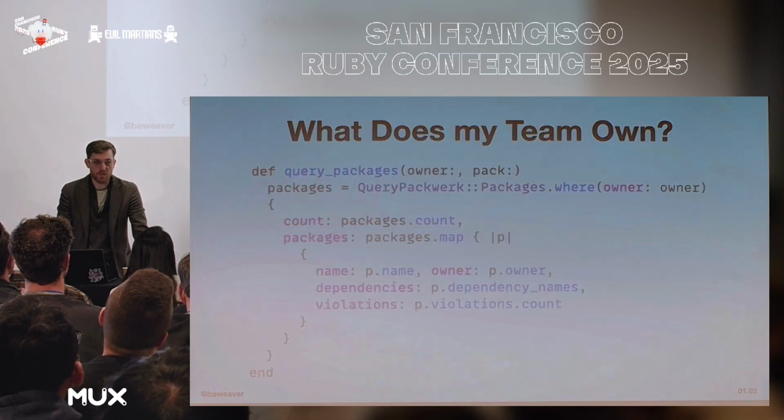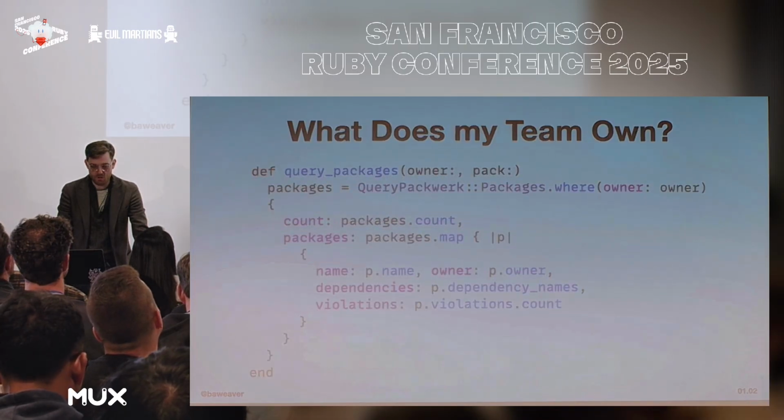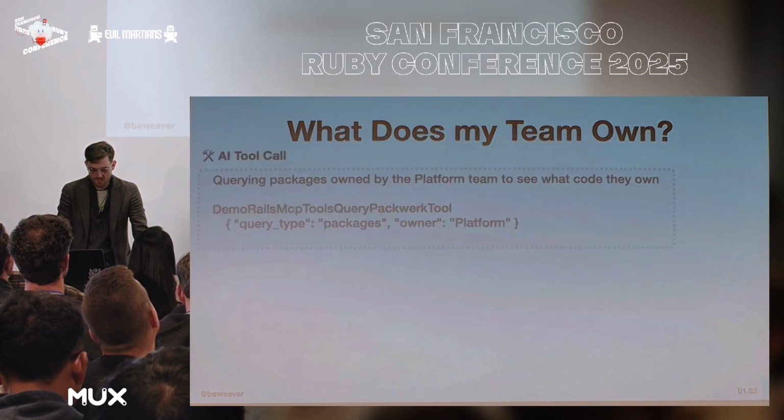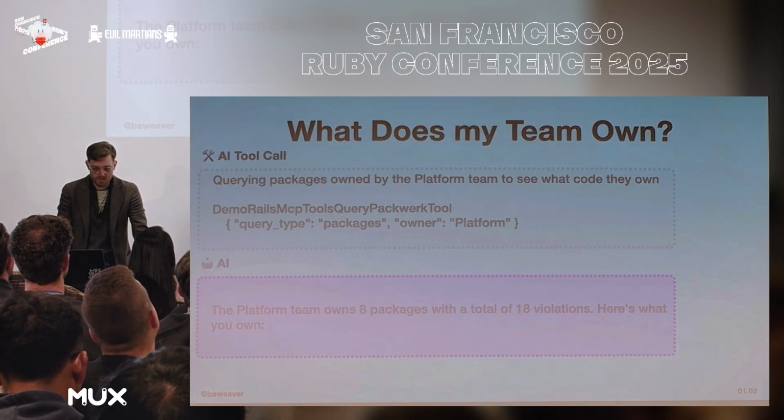In this case, the code underneath it is doing something a little bit more like this, where we're trying to find what packages are owned by that particular owner. So that tool will run, we give it a little bit of time, and then it will say our team happens to own 8 packages with a total of 18 violations. Now, you remember we had 28 packs. That's a lot for a team.